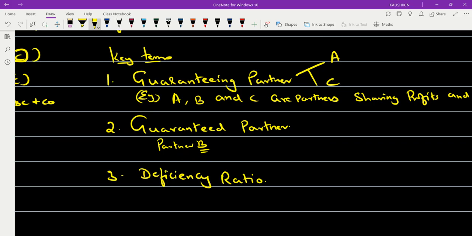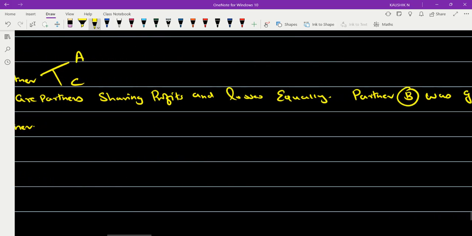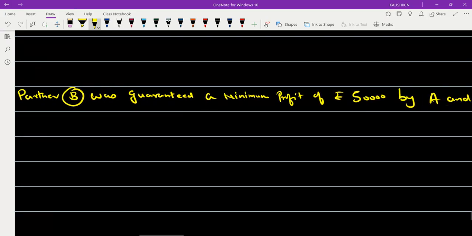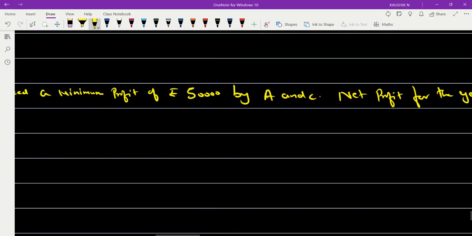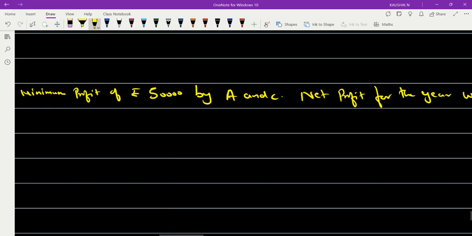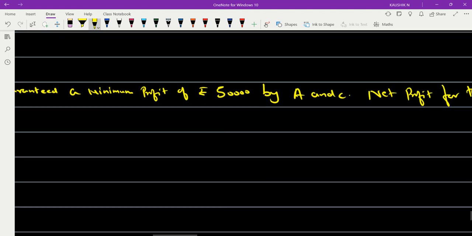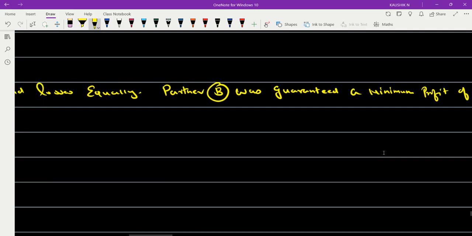Okay. Now look at this case. What is the information given? B is given a guarantee of rupees 50,000 by A and C. The net profit for the year is rupees 3 lakh. Now I have to divide this 3 lakh between the partners A, B, and C in the profit sharing ratio, which is given as equal.